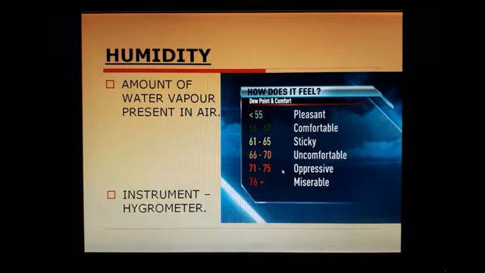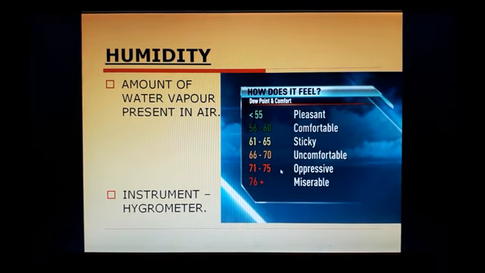Okay, we are having the humidity. The amount of water vapors present in air is called humidity. The instrument which is used to measure the humidity is called hygrometer.